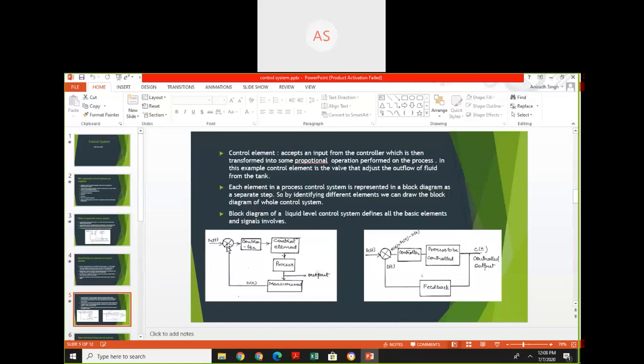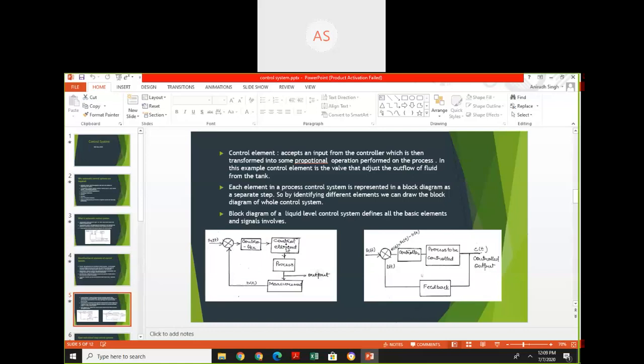We draw the block diagram of the liquid level. We start to draw the block diagram from the controller, and we know that the error detector is a part of the controller. So we start from the error detector. The output of this error detector goes to the controller, and then the output of the controller goes to the control element.